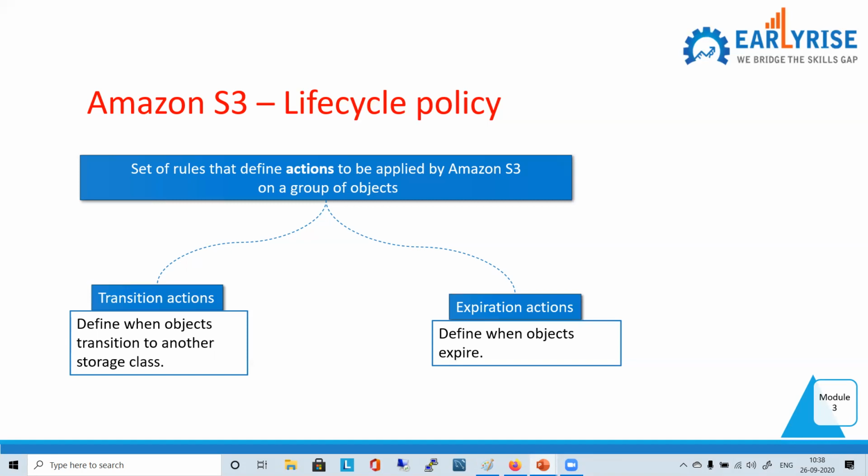You will just say that, okay, as soon as my bucket is created and some data is kept in my bucket, keep it for 60 days in standard class, and after 60 days just move it to infrequent access category, right? Then keep it there for 1 year before you move it to Glacier, and in Glacier you keep it for say like 6 months, and then you move it to Deep Archive for the next 10 years, and then you delete it. Got it?